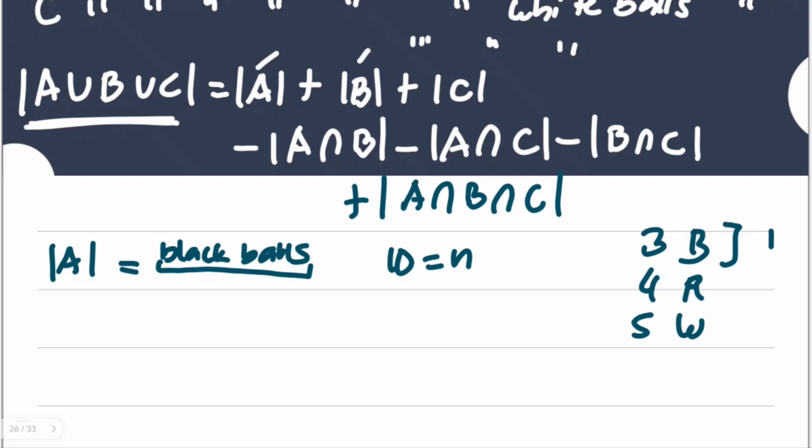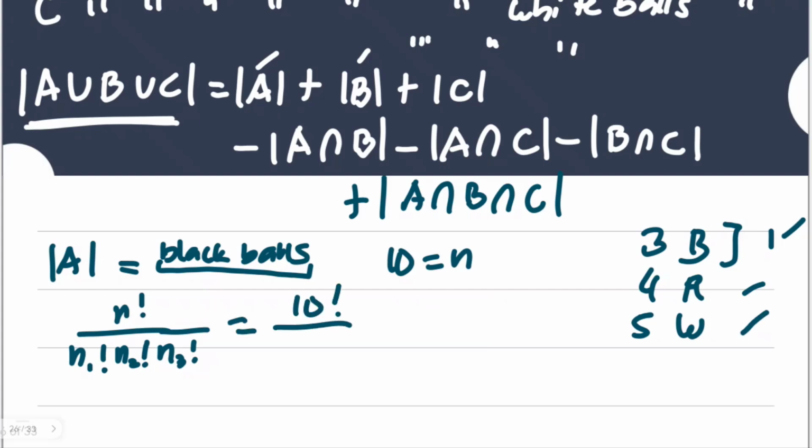So this is how we describe it: n factorial over n sub 1 factorial, n sub 2 factorial, n sub 3 factorial. We have only 3 groups now, this, that, and here. So that would mean we have here 10 factorial for A. This is for the cardinality of A. Take note, it's defined and described differently. So you have here 1 group for the single block of black balls. We have 4 red balls and 5 white balls, which could be arranged differently. Because we have here identical items, and since order matters, we'll be using the permutation of a multi-set.